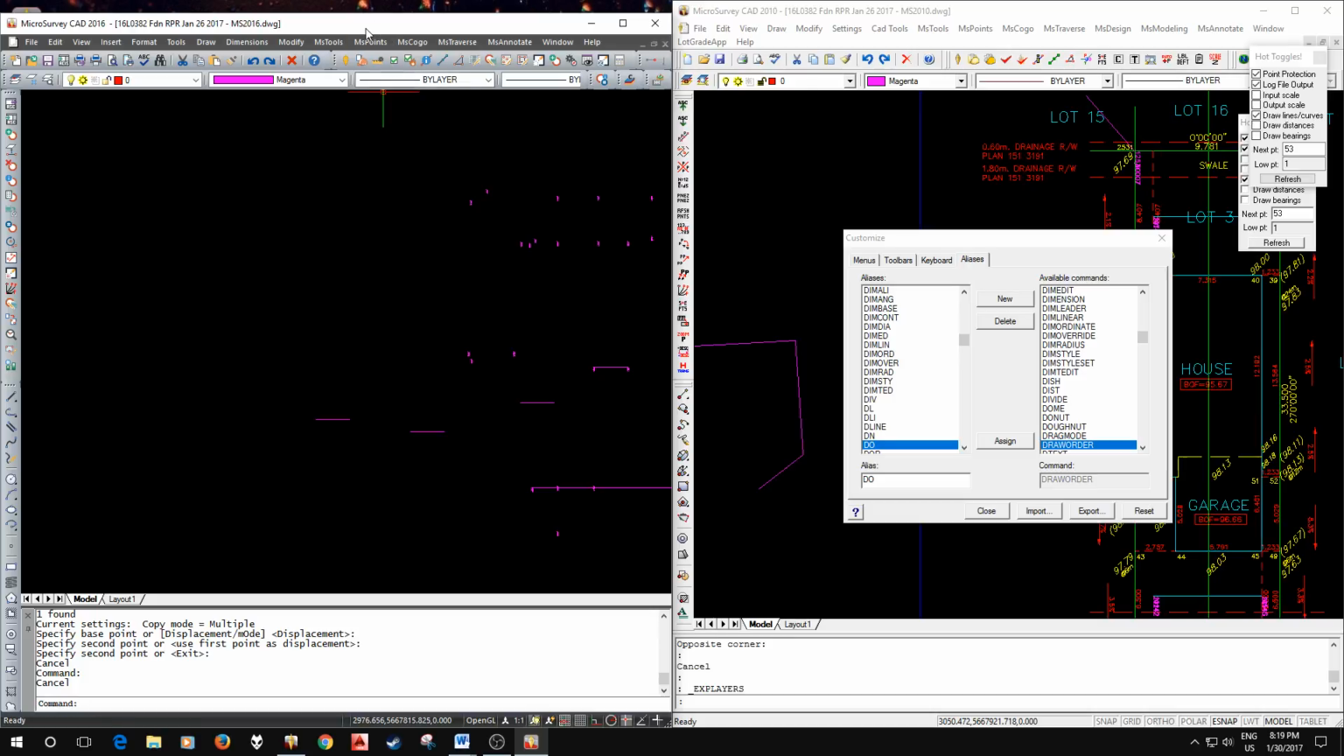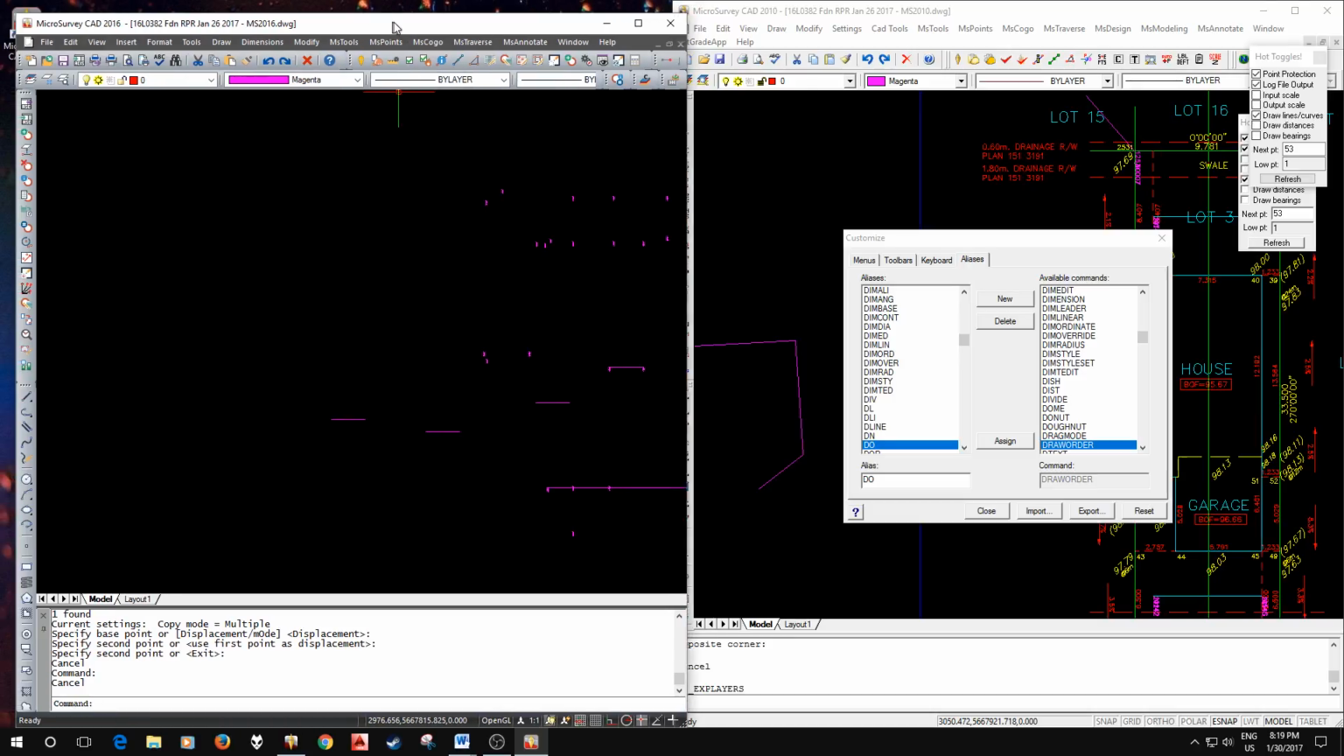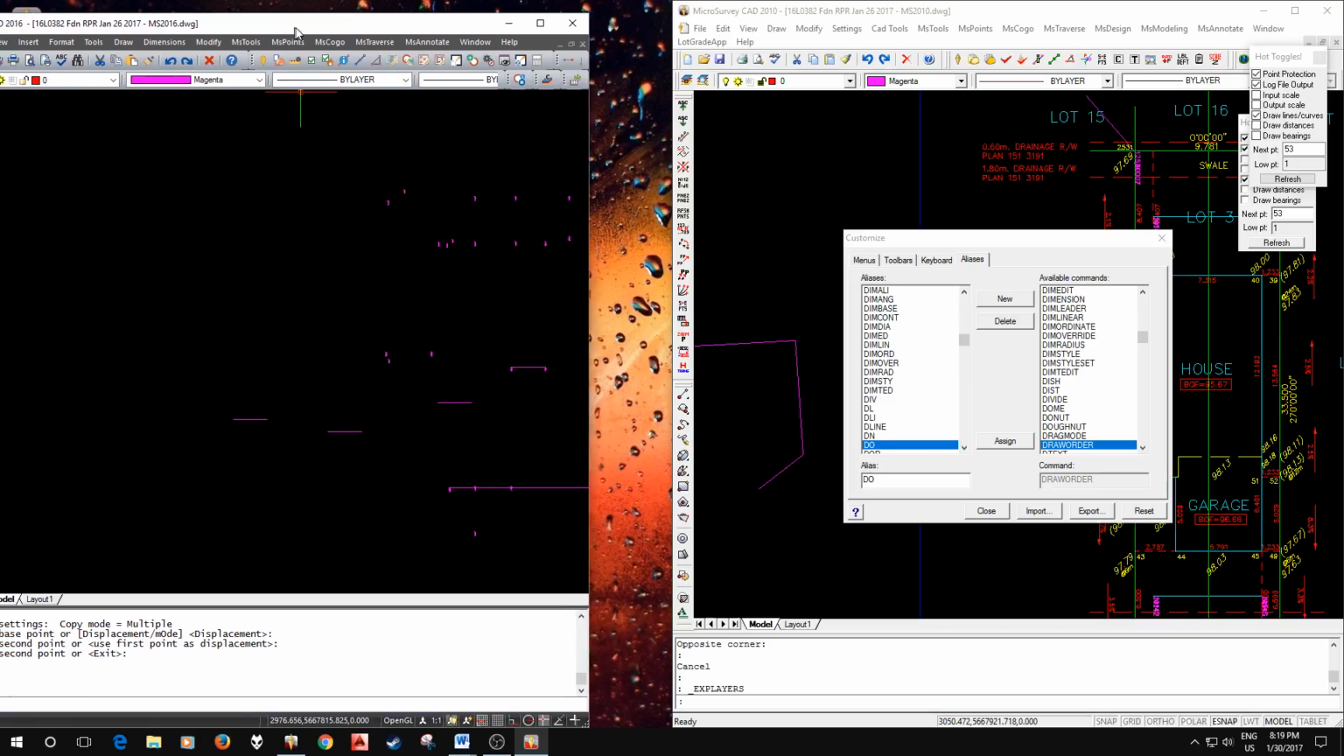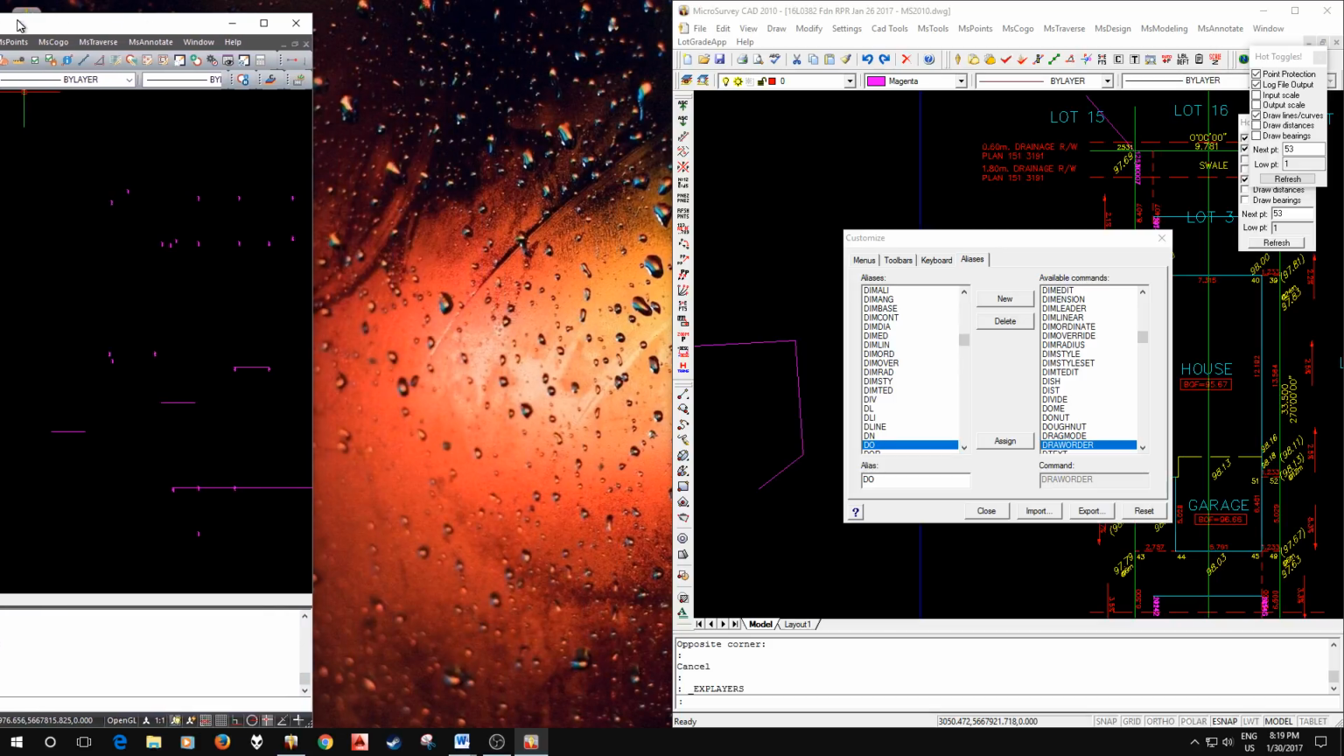So you can come up with all kinds of them, and I really would encourage you to use this. It'll speed you up a lot if you're doing any amount of work in Microsurvey. So yeah.